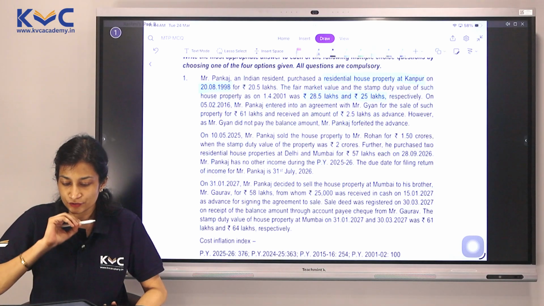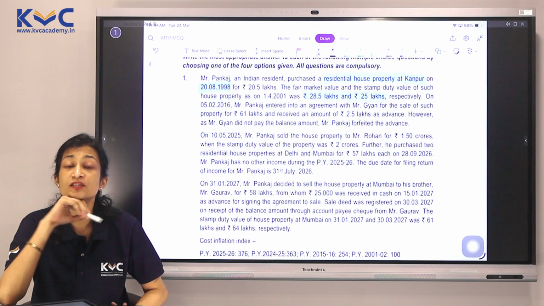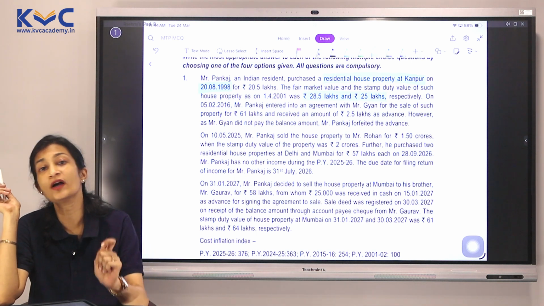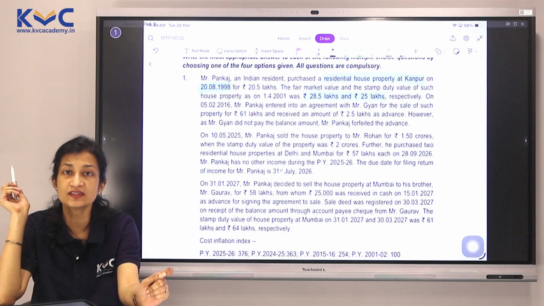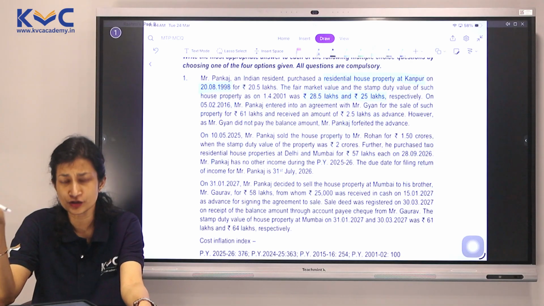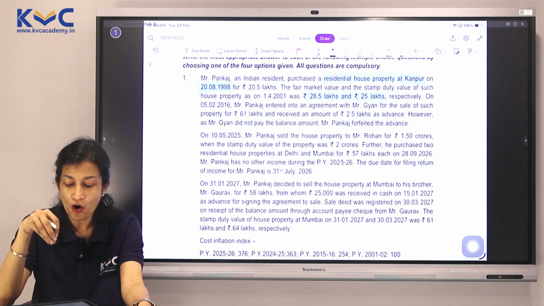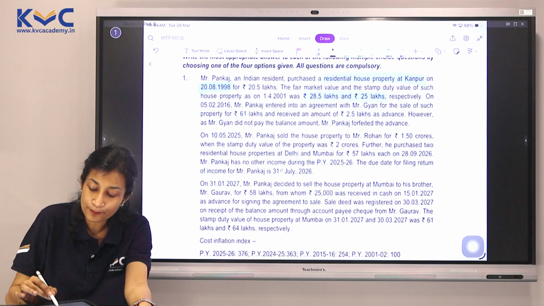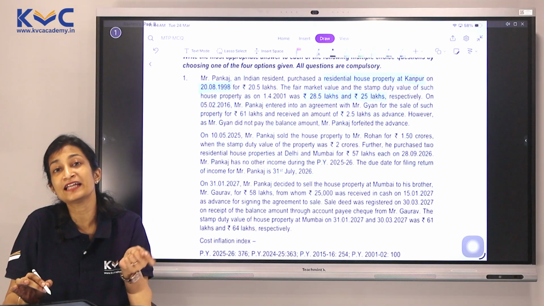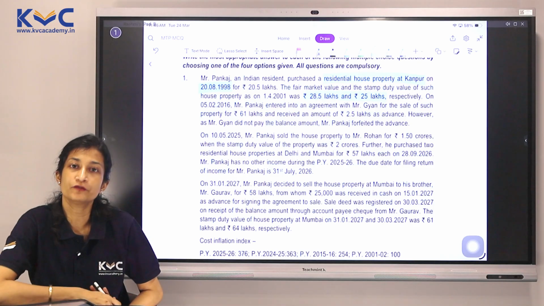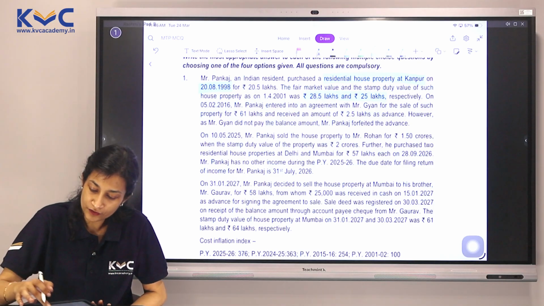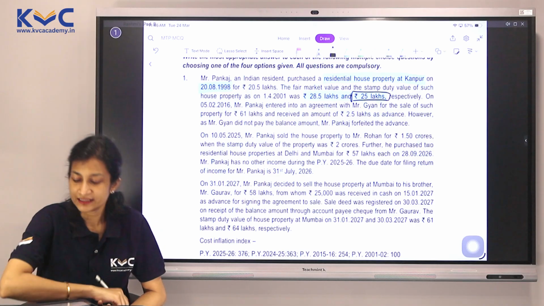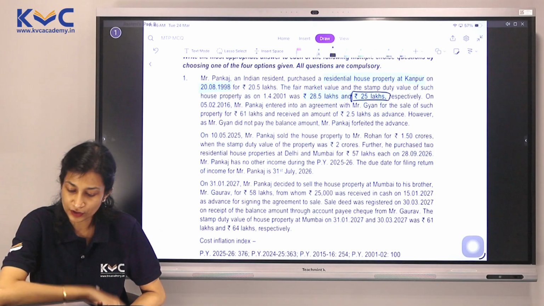Okay. So we know very well if it is purchased before 1/4/2001, the assessee gets a choice as far as cost of acquisition is concerned. He can take his original cost, which is 20.5, or he can take the fair market value, which is 28.5, but it cannot exceed the stamp duty value of 25. Subject to all of these permutations and combinations, 25 lakh will be the maximum value you can take for cost.